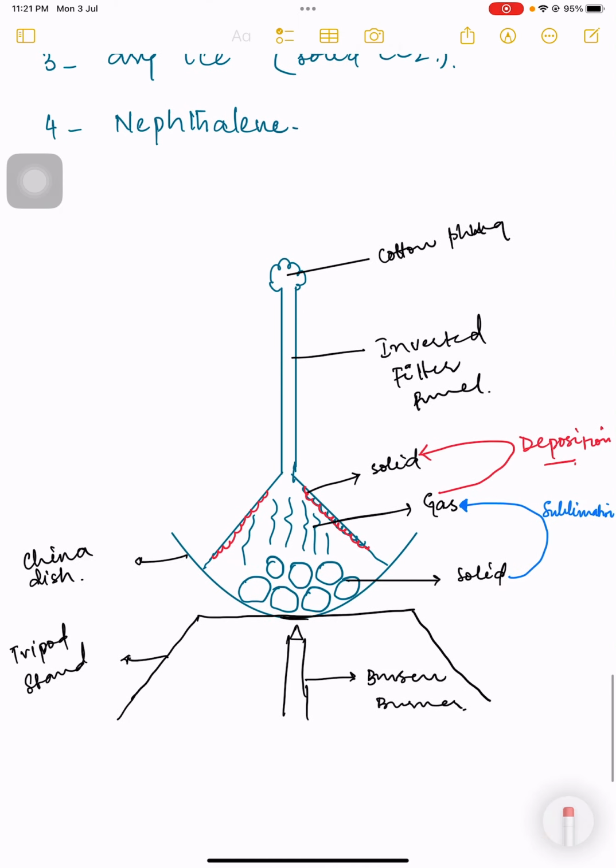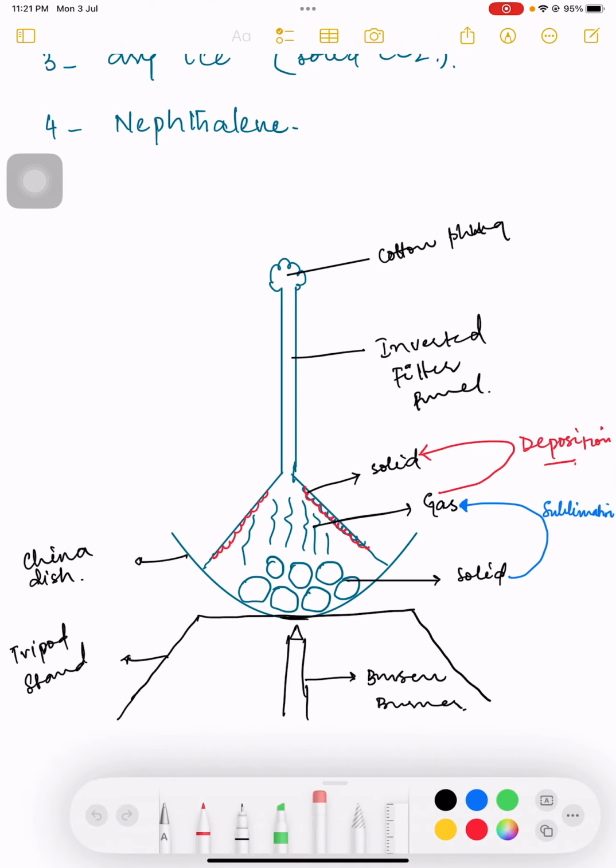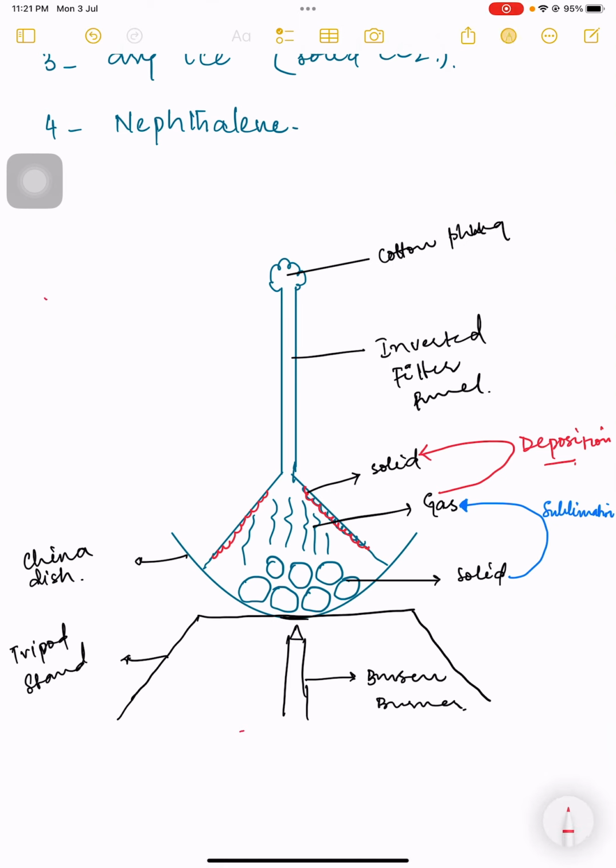Okay, here there is a very clear diagram. I have tried to draw this diagram to explain it to you. There is an inverted funnel. You have seen a funnel, and I'm going to draw the funnel again here so that you may not forget. If we are talking very exactly, it is also called a filter funnel. It is an inverted filter funnel, and there is a cotton plug at the top of it. Why is there a cotton plug at the top? So that the vapors of the substance may not go out.